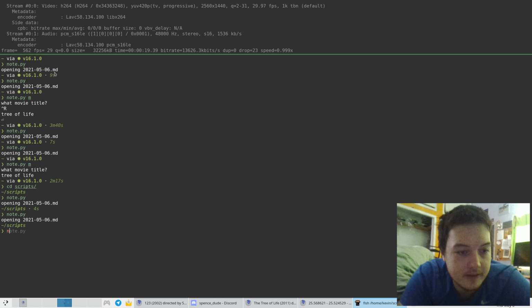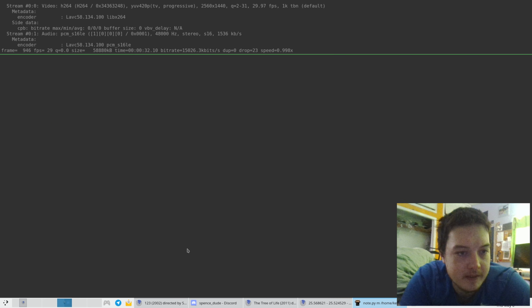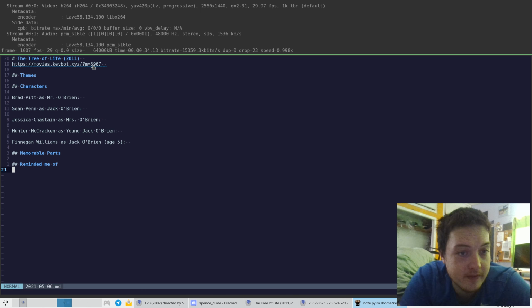But if I give it the M argument, it asks for a movie, and I can choose the relevant Tree of Life movie from a list. It talks to the moviedatabase.org's API to find it, and then it pulls more data from the moviedatabase.org website, like the title, and it fills in this template in my note-taking app, which makes the review easier.